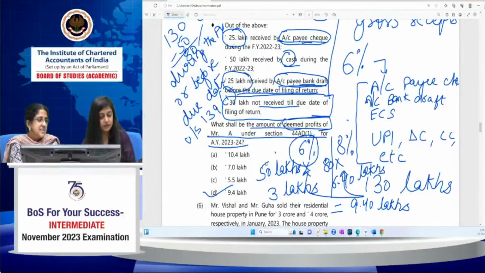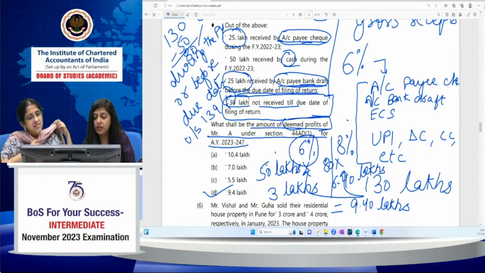Chetan has written correctly, 6%. Then Durga also mentioned D. Bhumika, yes, received through account payee cheque and received by account payee bank draft also. Yes, Naman, for 50 lakh it's 6% is right, but the remaining is not 8% on 50 lakh, because the remaining 30 lakh which you have not received so far, you have to assume the profit also on that. You have to pay tax on that also.